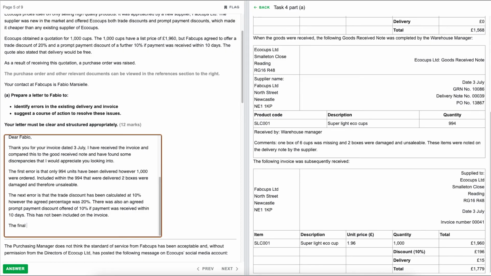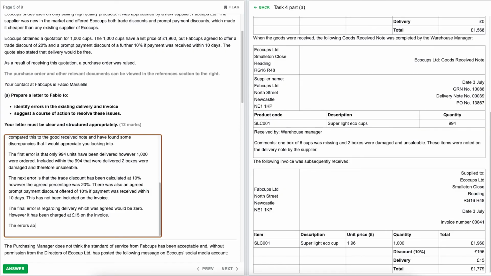The final error is regarding delivery, which was agreed would be 0. However, it has been charged at £15 on the invoice. The errors above have been noted on the delivery note and on the invoice.